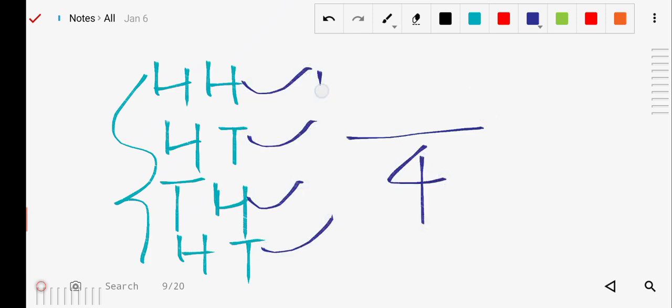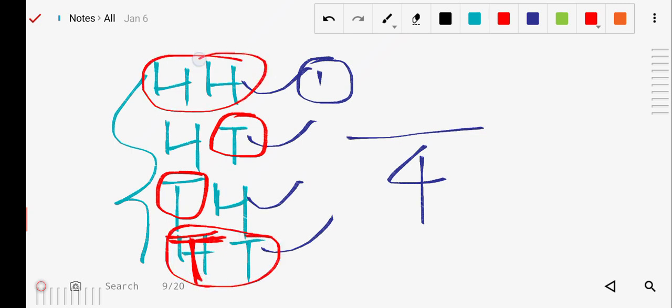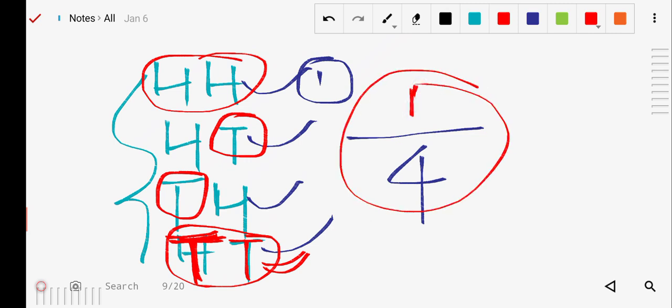Now the first part asks for tail on both. They have asked tail on both, meaning both are tails. Sorry, what I wrote here should be tail only; please correct it. This is tail and tail. This is the only possible case, so there is only one favorable condition. Its answer is 1/4.